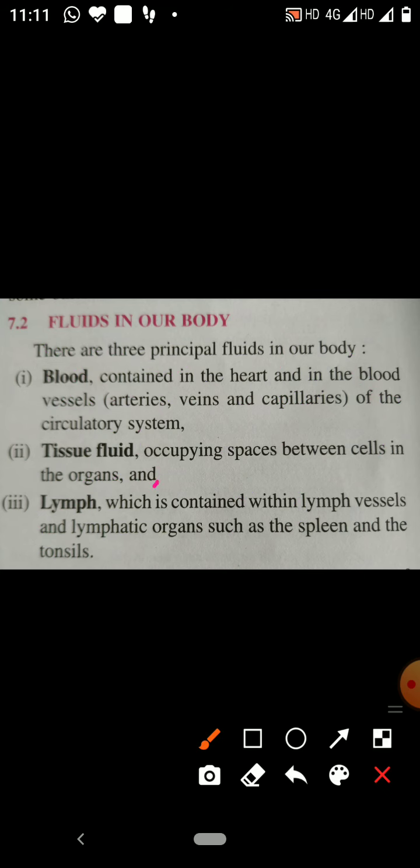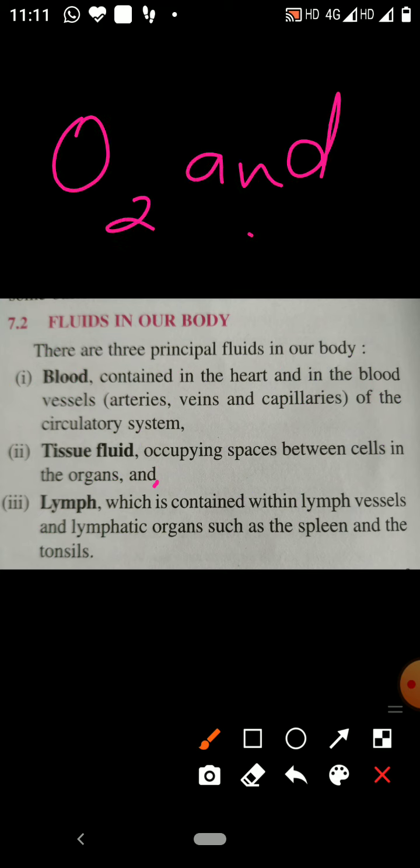Respiratory gases like oxygen and carbon dioxide are also transported to the different cells of the body by circulating fluid.